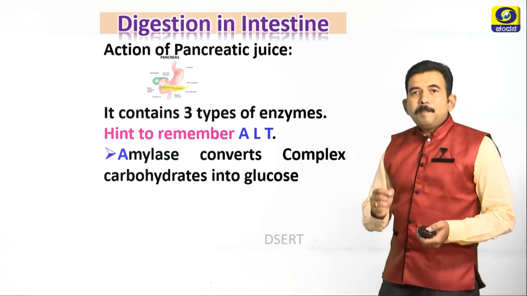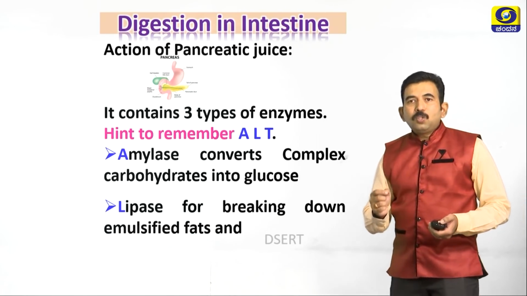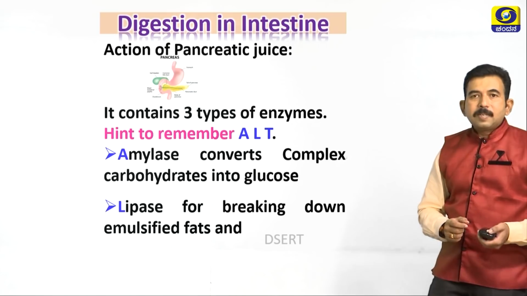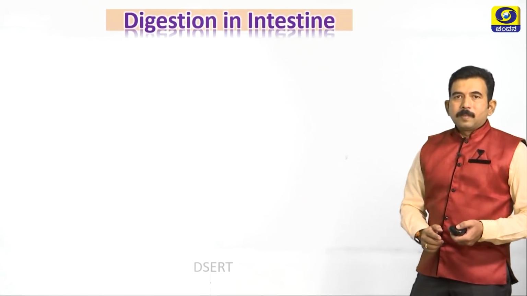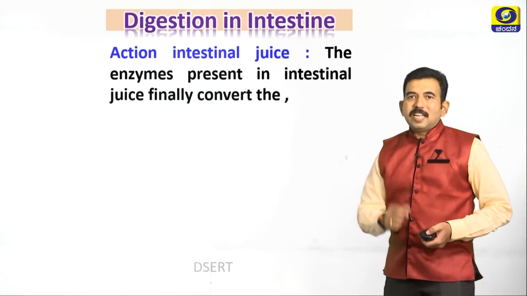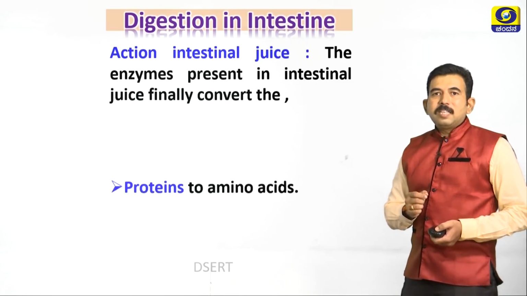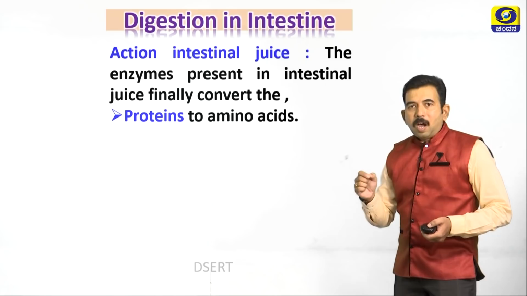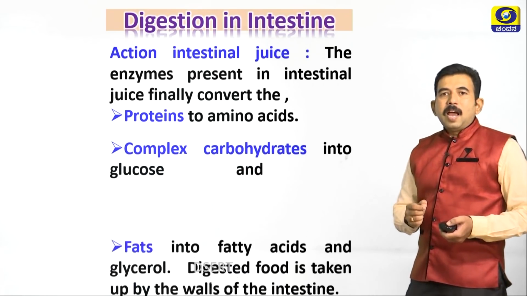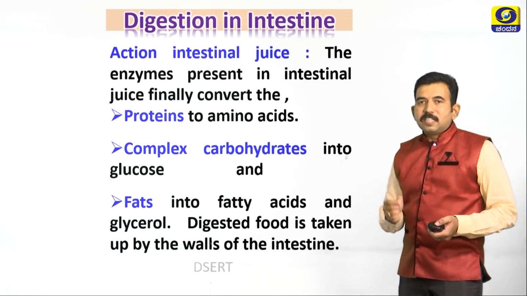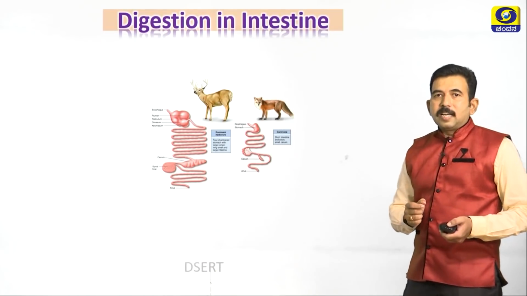Amylase converts complex carbohydrate into glucose. Lipase is used for breaking down emulsified fats, and trypsin for digesting proteins. Next let us study the action of intestinal juice. The enzymes present in the intestinal juice convert proteins to amino acids, complex carbohydrates into simple sugar glucose, and fats into fatty acids and glycerol. Digested food is taken up by the walls of the intestine.